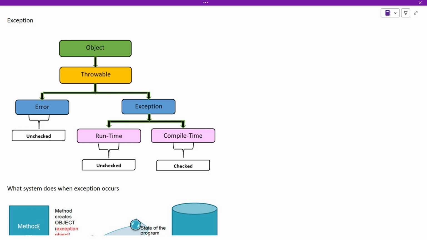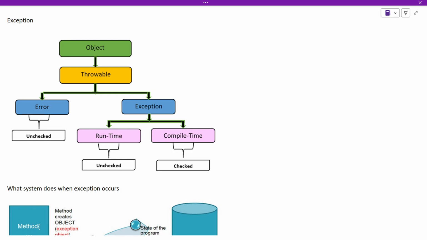But there is another class called Exception. An exception is a special case which occurs only on special events, so it is sort of an exceptional case. When it occurs, it is understood that we may be able to handle the exception, right? So this is the Exception object, and the Exception object can be further divided into runtime exception and compile time exception. And there is something called checked and unchecked.